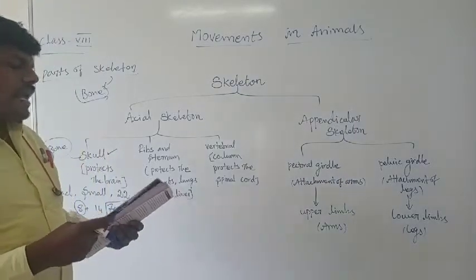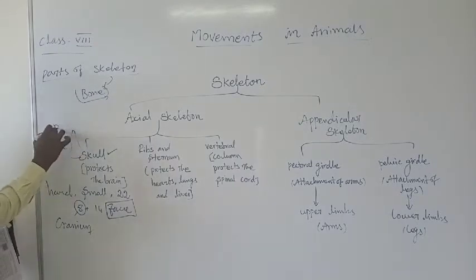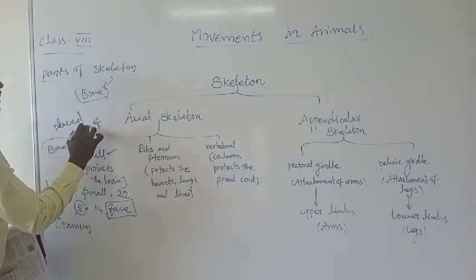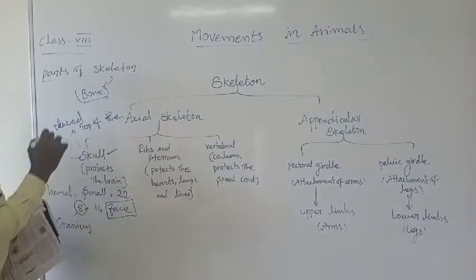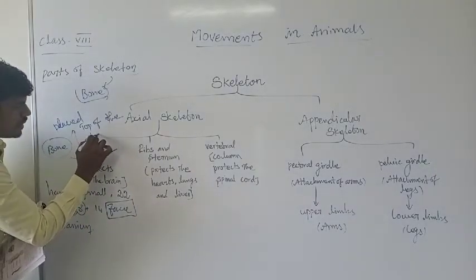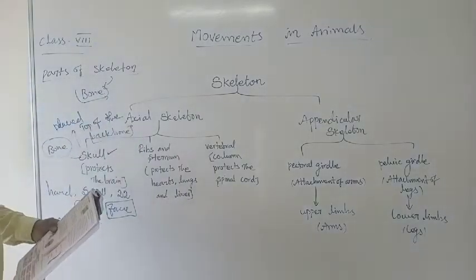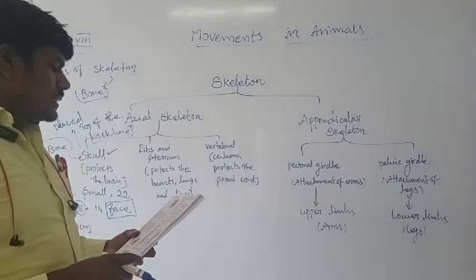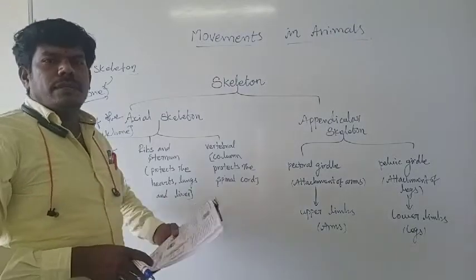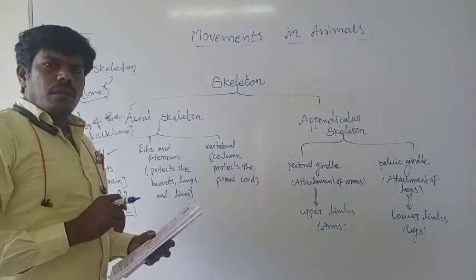And the skull is placed on the top of the backbone. Where is it placed? On the top of the backbone, that means the vertebral column. The skull on top of it can be moved up, down and sidewise, like that. It is not rotating in the entire part.